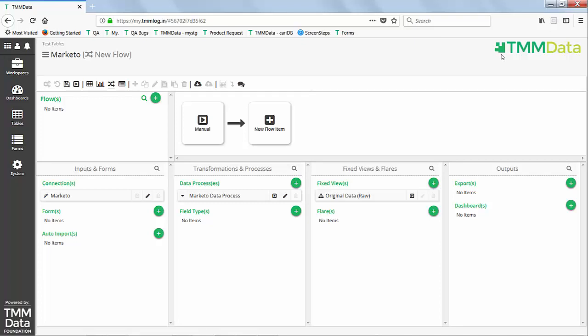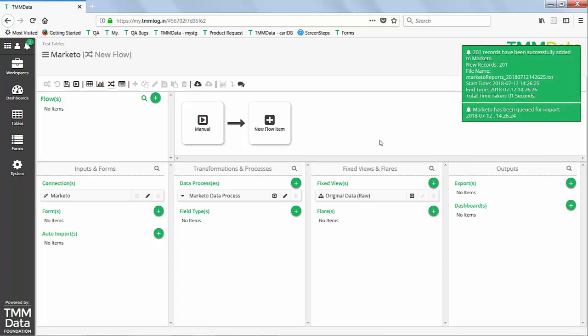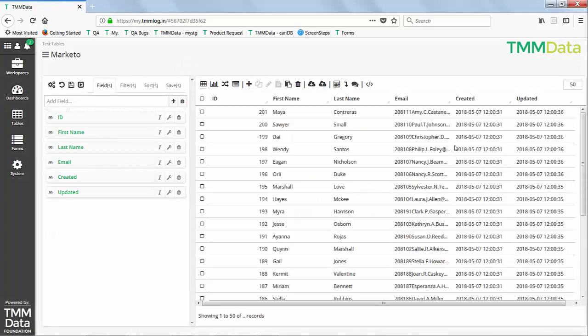You can see it's pulling in the information. So just wait here for a little bit. And there we go, 201 records have been successfully added. So open this up like so. And there we go. There's all the information pulled directly from Marketo using our Marketo connector.